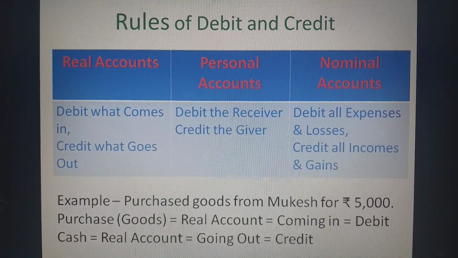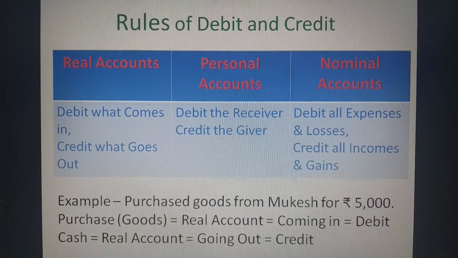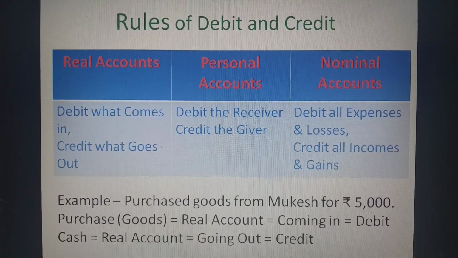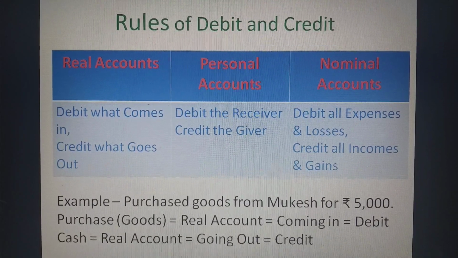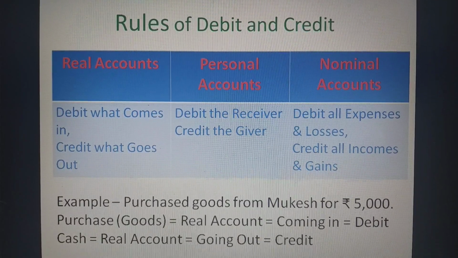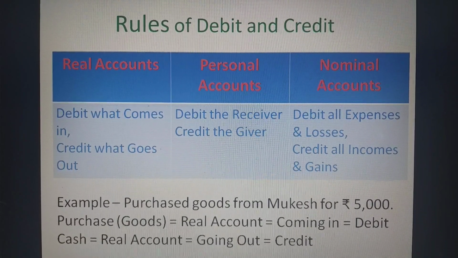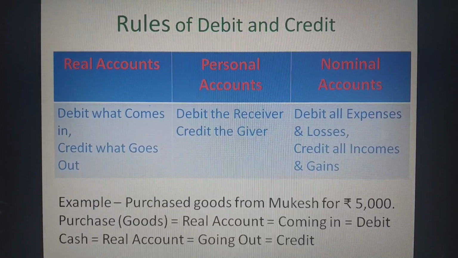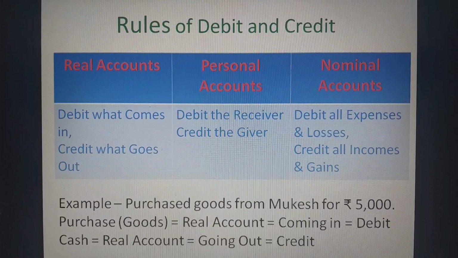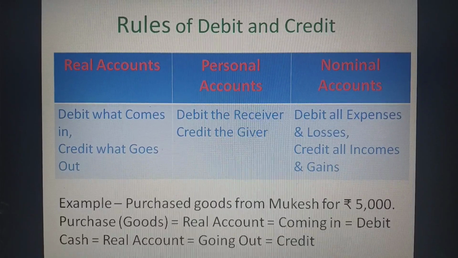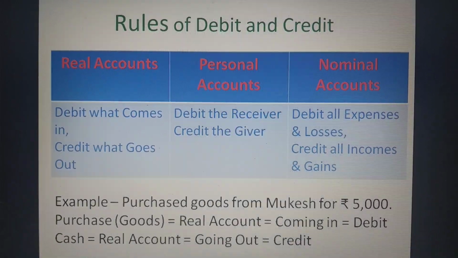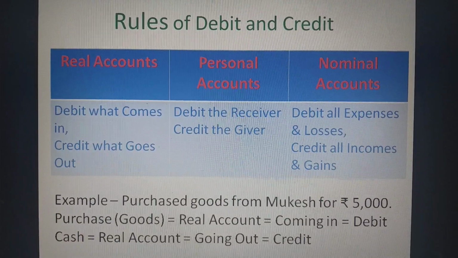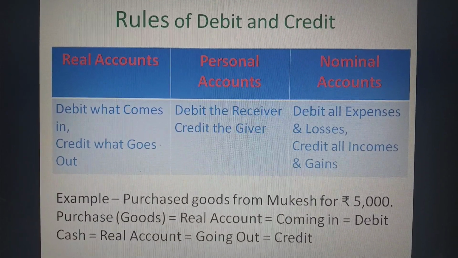If we are receiving something from another person or another organization, that organization or that person is the giver. If we are receiving something, we will credit the giver's account. That means that person's account or that organization's account will be credited. Nominal accounts: debit all expenses and losses and credit all incomes and gains.